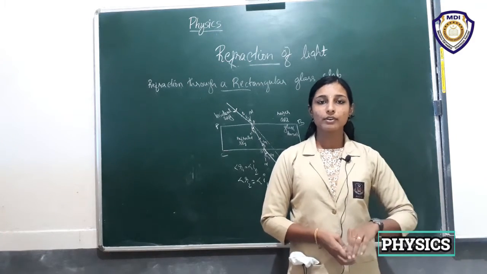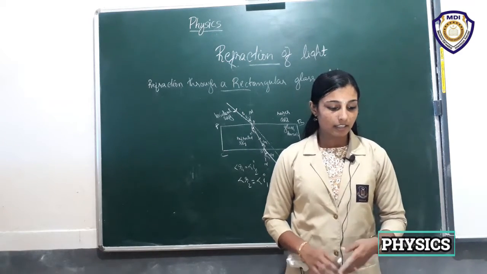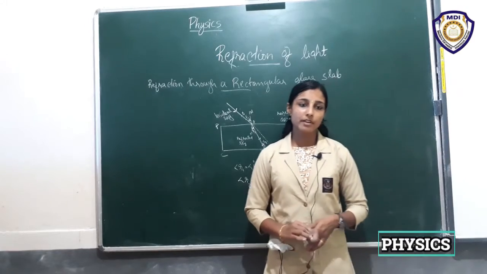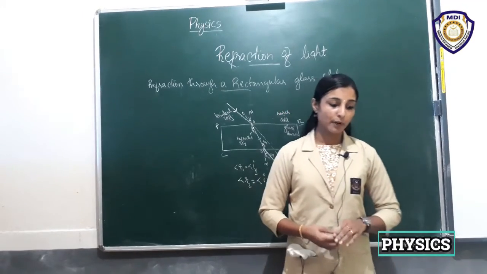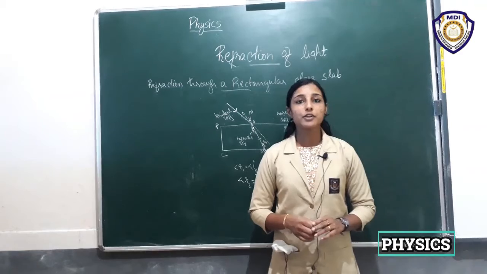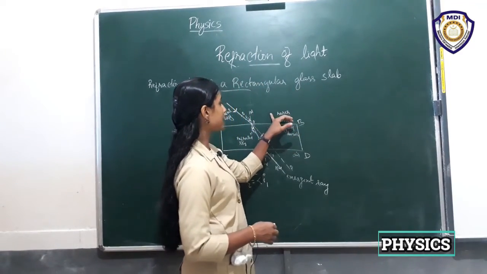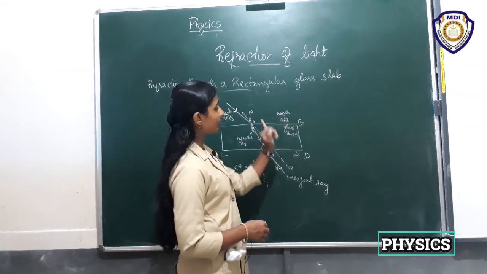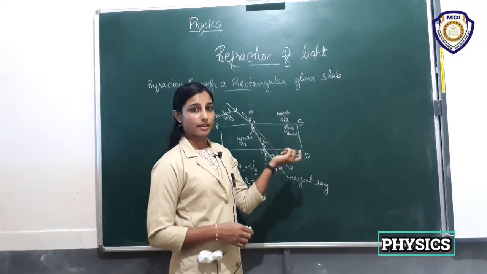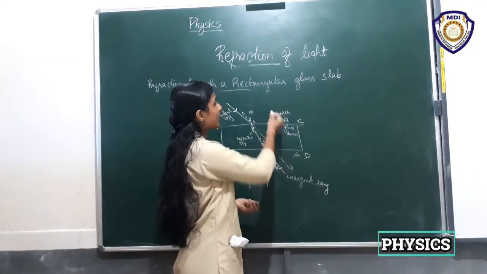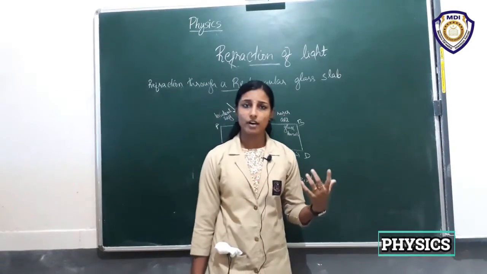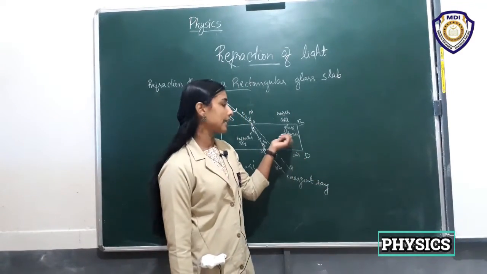The change in speed of light causes the light to bend. Light has different speeds in rarer and denser media. In rarer medium, light moves faster when compared to denser medium.